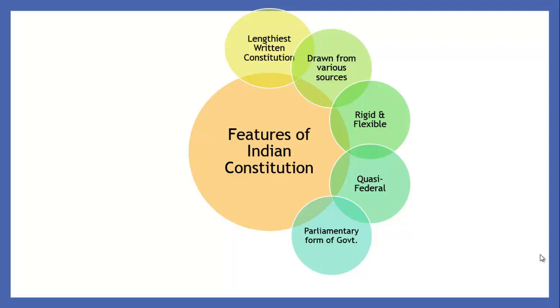Representative means we choose the person who rules us through elections, so they form a parliament to do all the necessary actions. The next thing is independent judiciary. There is an independent judiciary which will see whether the constitution is followed, and whether all the rights and rules of the Indian government are being properly implemented. That is the role of the judiciary, which nobody can interfere with.